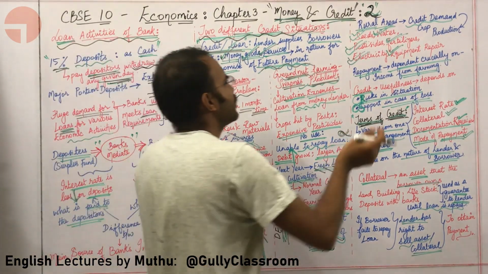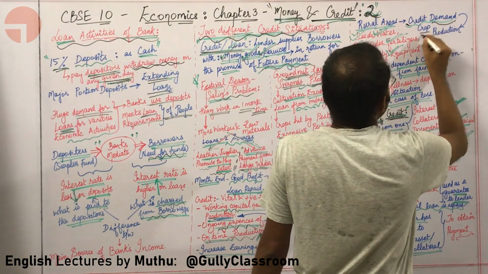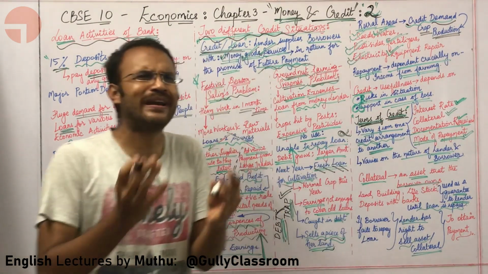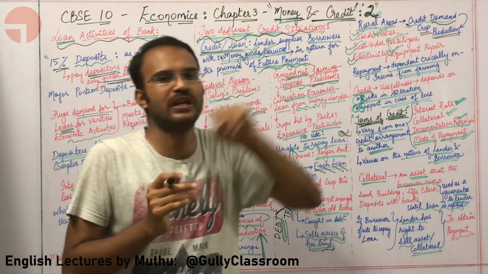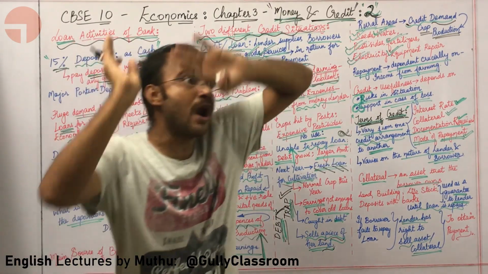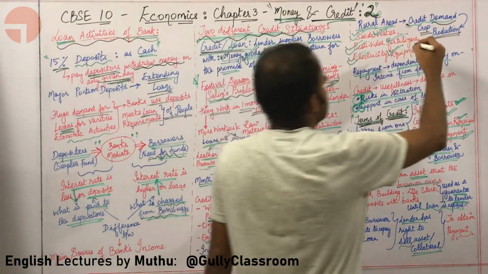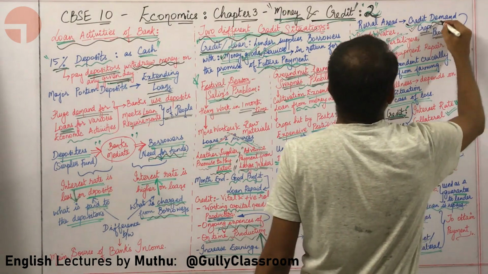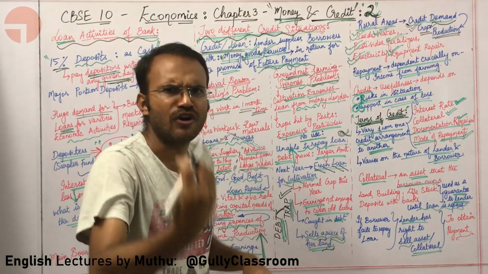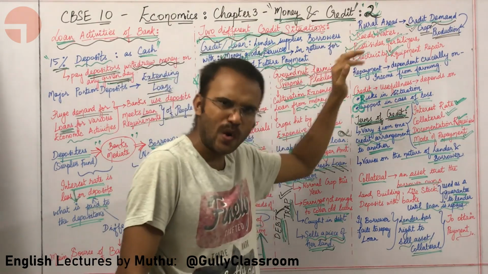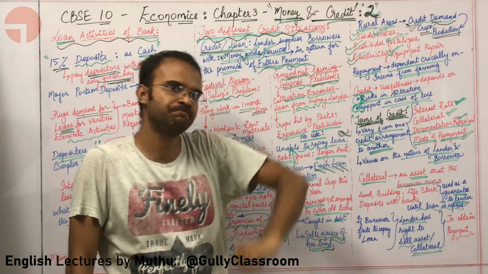Why, sir? Because in rural areas, credit demand is usually for crop production, because one of the major economic activities happening in rural areas is crop production, crop cultivation. What does crop production need? It needs a lot of costly materials like seeds, water, pesticides, fertilizers, electricity and equipment repair.